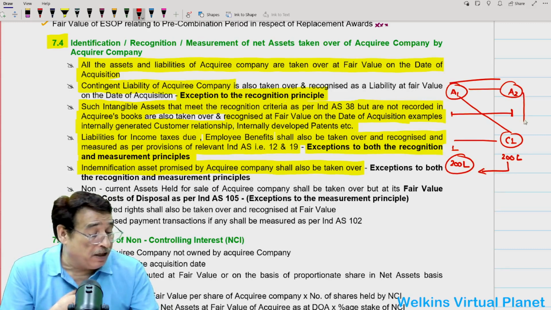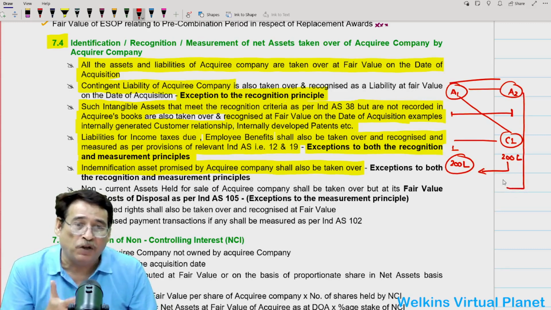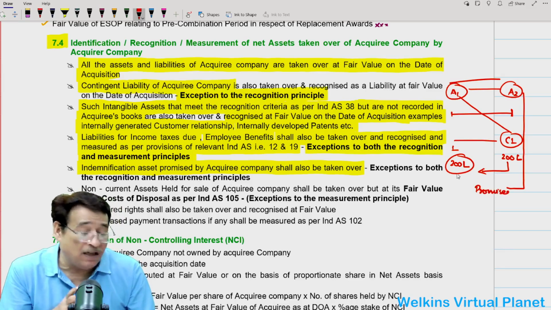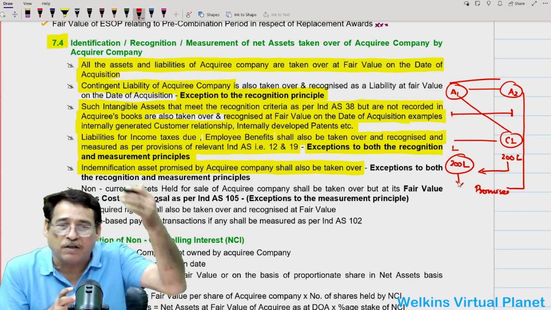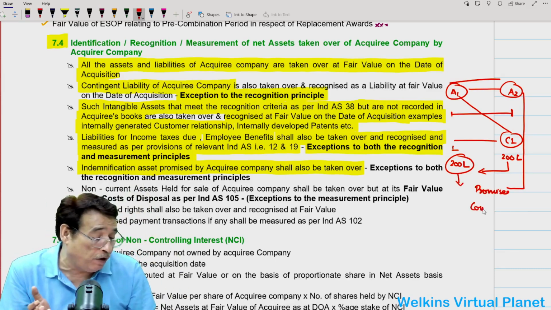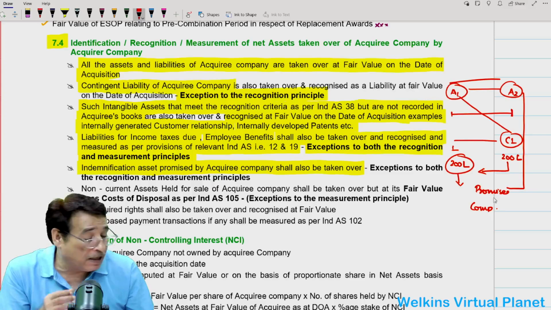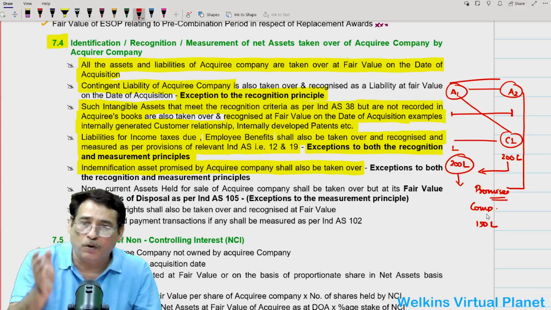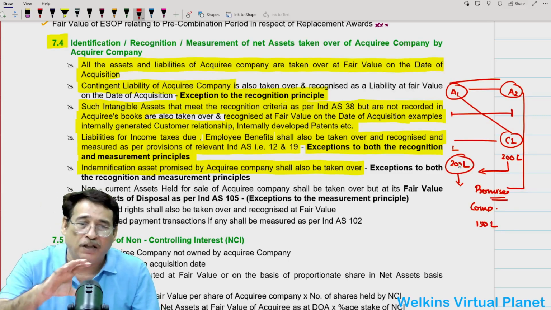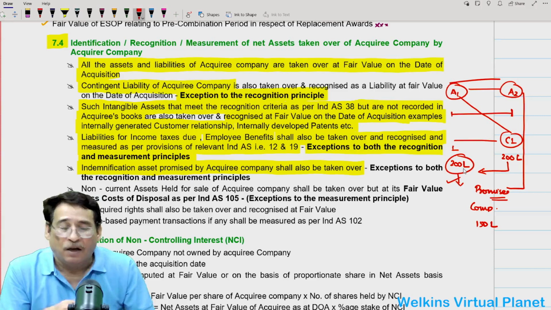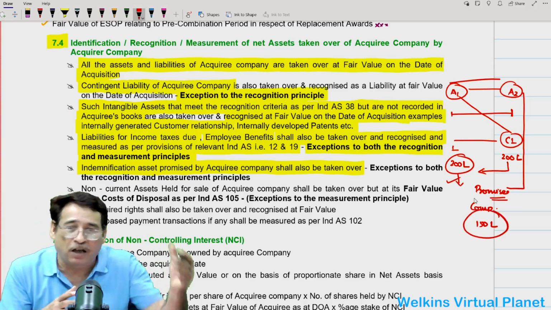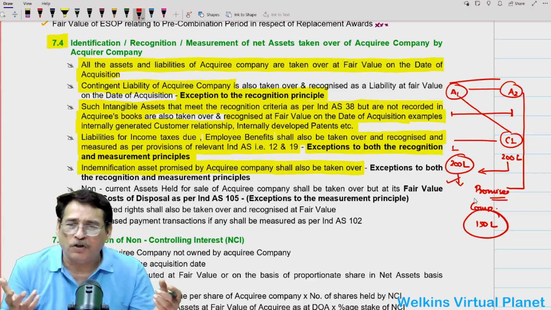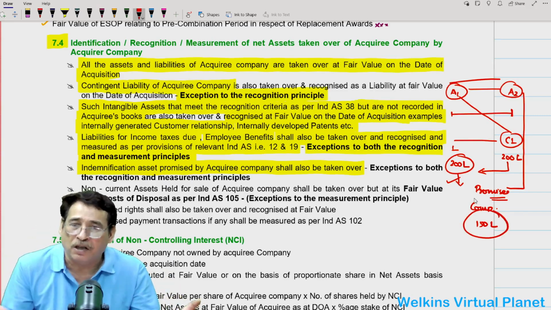So the other entity, in order to keep good business relations, sometimes promises us that in case this liability materializes in future, we will compensate you with some amount. Let us say this entity has told us that we will give you 150 lakh in case tomorrow, after some time, this liability materializes. So this promised amount is known as an indemnification asset. Indemnification assets are a sort of contingent asset, you can say so.